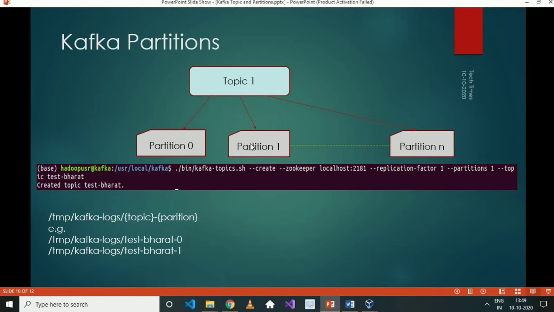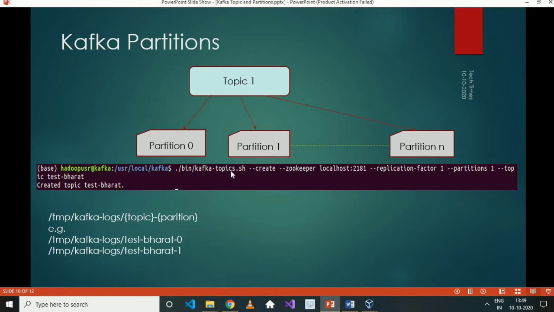So if a topic has 3 partitions and we have 3 brokers, then each broker will carry a single partition of that topic. At the partition level, we can achieve high throughput and fault tolerance as well. Let's understand with this figure here. A single topic can have multiple partitions from 0 to n. The number of partitions at the topic level is mentioned at creation of the topic itself.